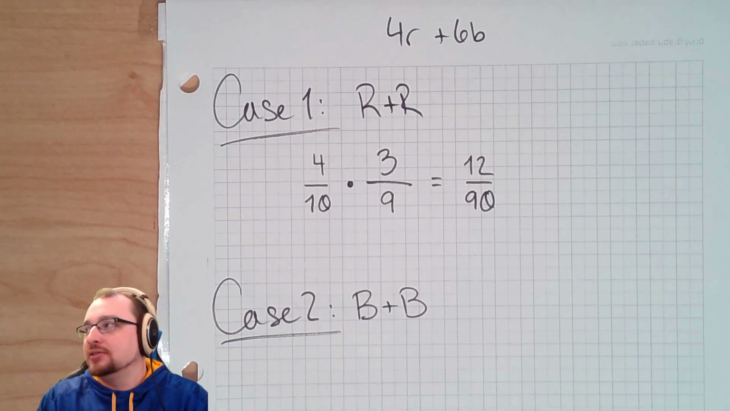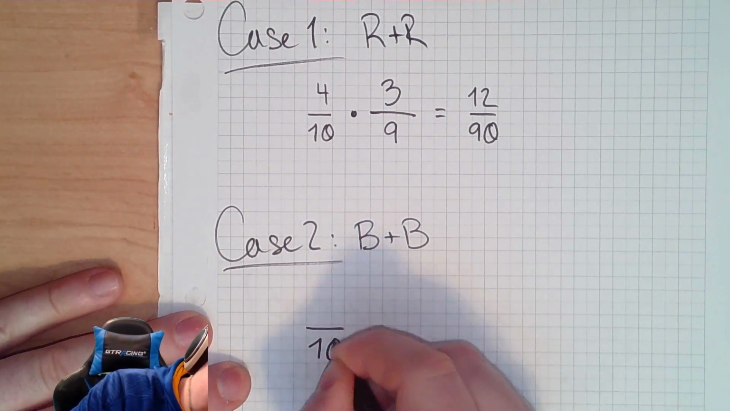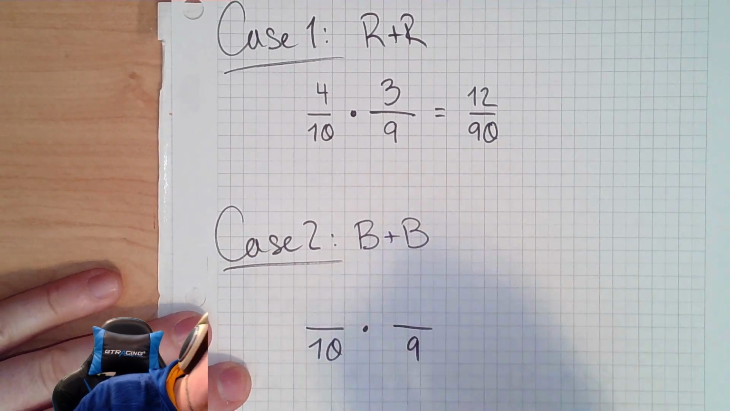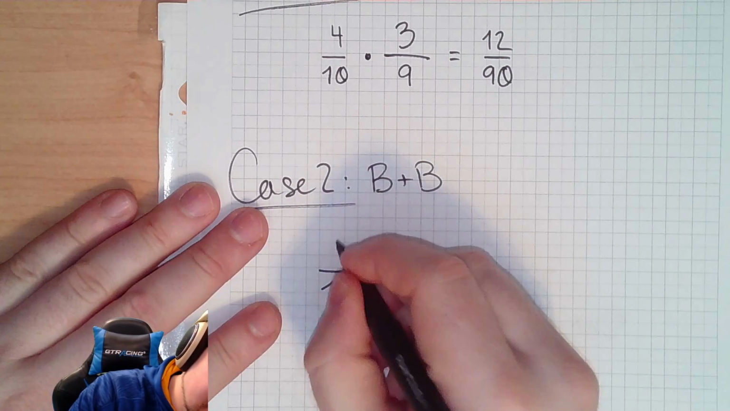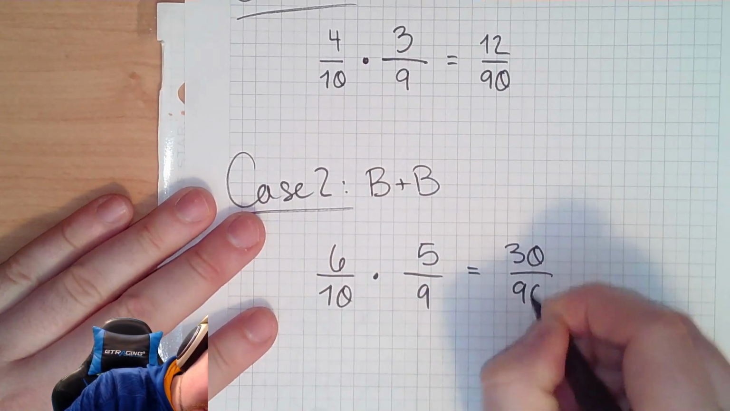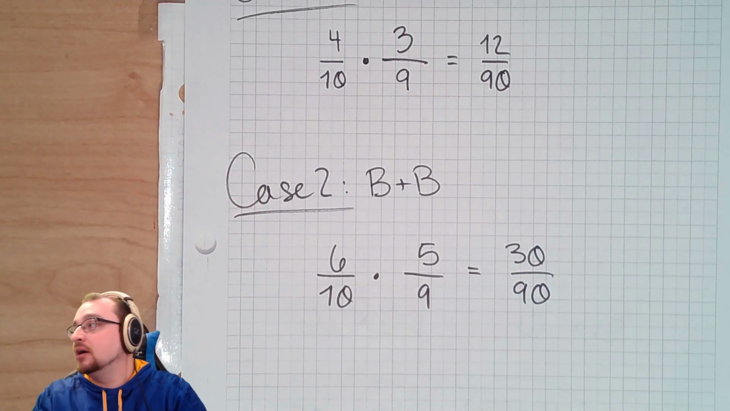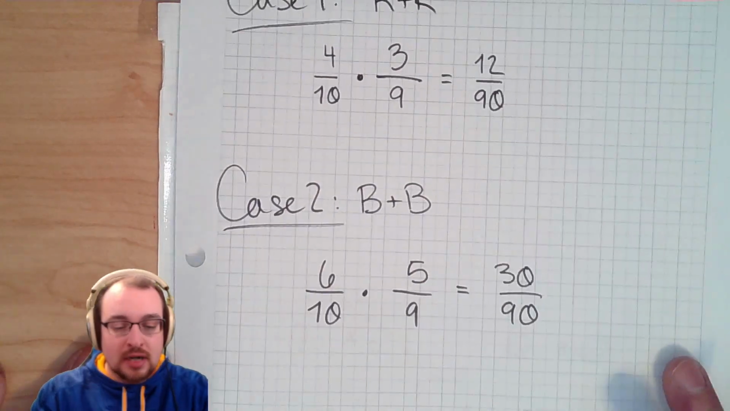Then we have the other case, right? Both are blue. So we still have 10 marbles, and then we'll have 9 marbles because we're going to take one out, right? But our odds of getting blue are going to be 6 out of 10 for the first one, and 5 out of 9 for the next one. So we get 30 out of 90, which is much more likely, right? It's a 30% chance of happening. 33%, right? 1 out of 3.